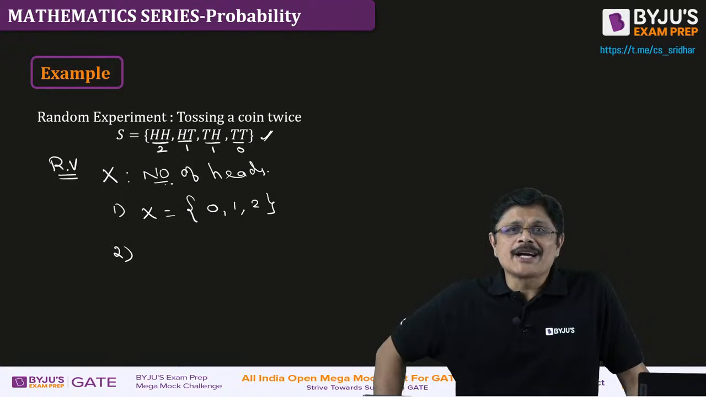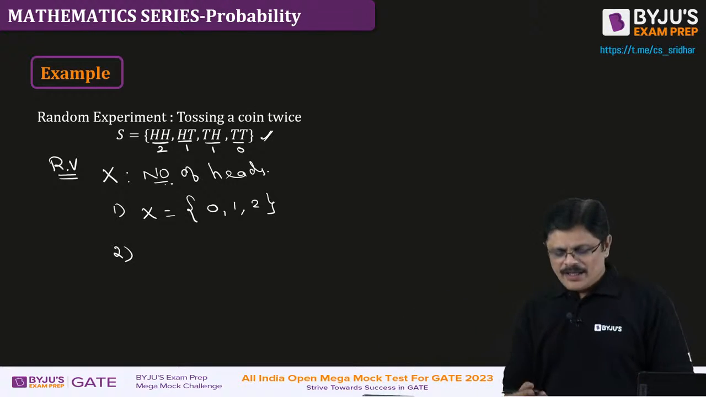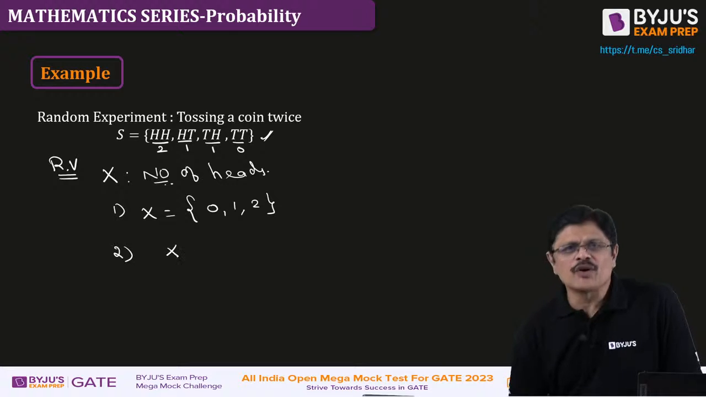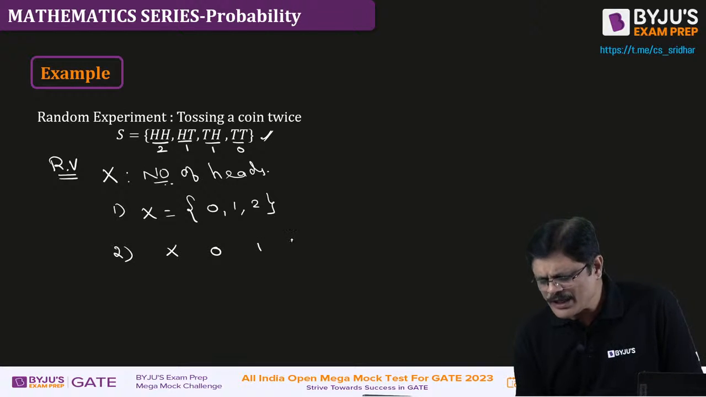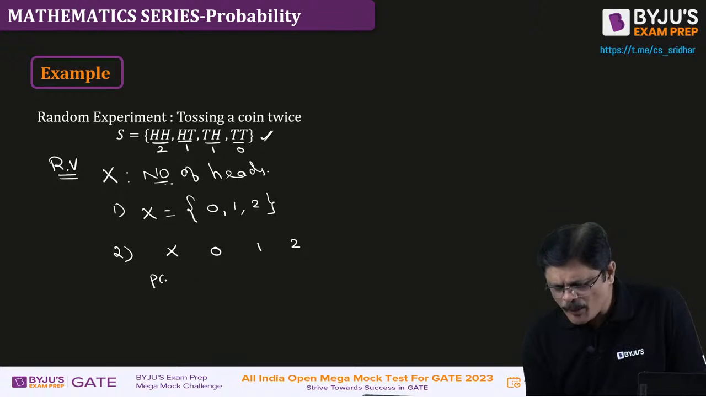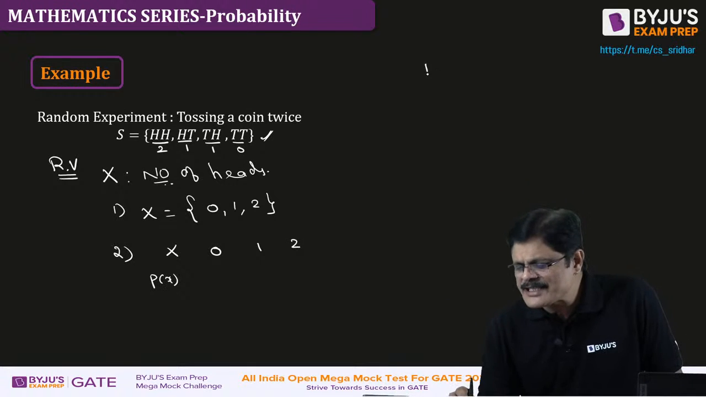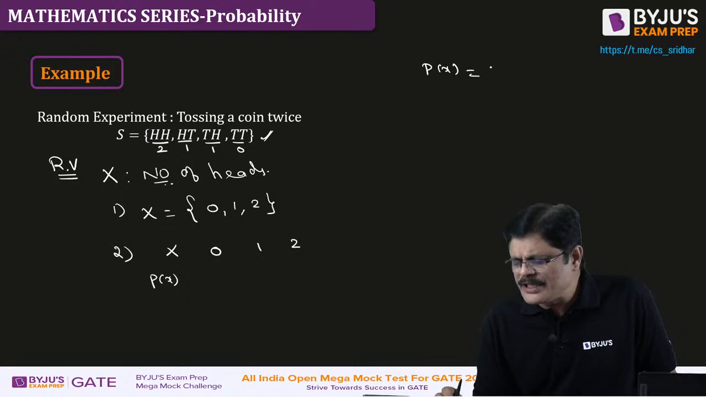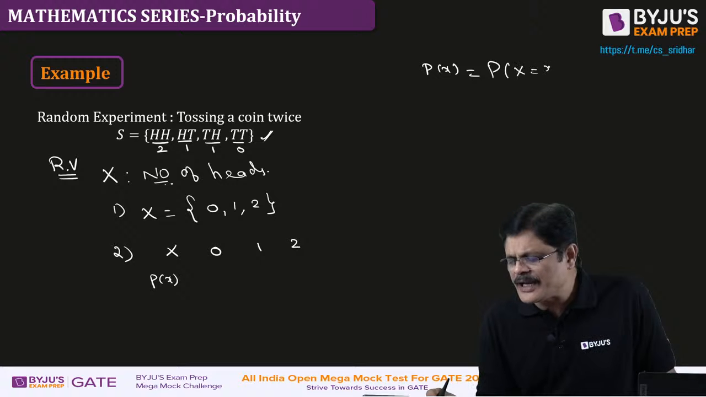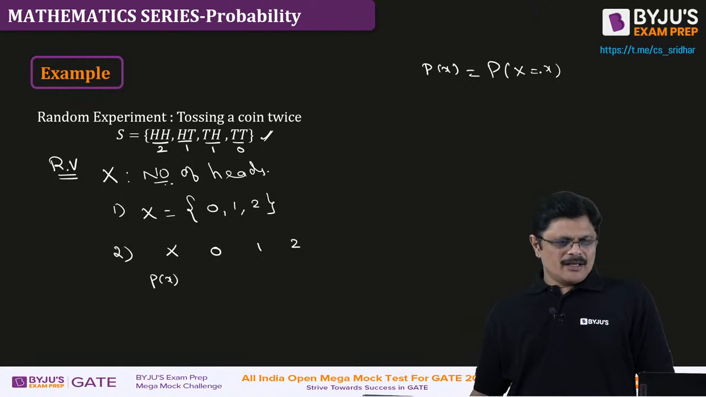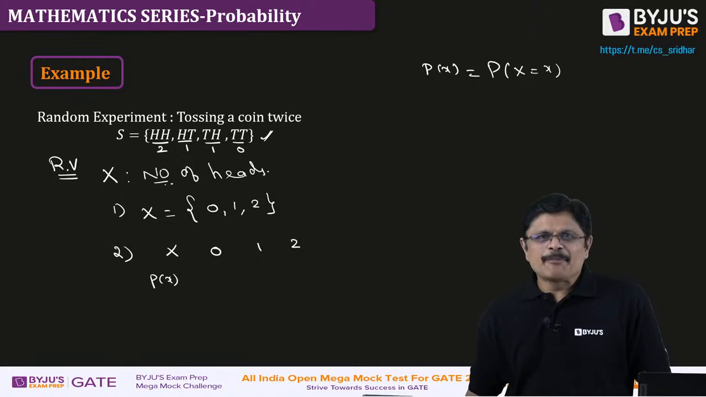Associating probabilities. How to associate probabilities? Now here x takes values 0, 1, 2. Now I want to associate probabilities, my dear friends. Here, when I say p(x), it means the probability that the random variable takes the value x. That is how I am defining probability, my dear friend.